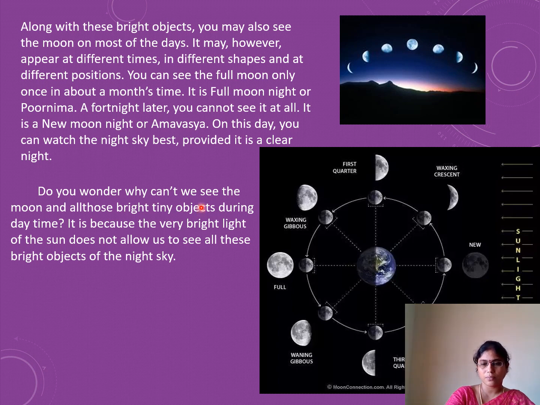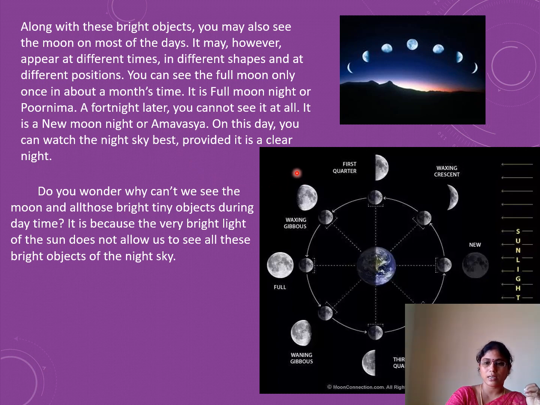At every time, all the stars and the moon are there in our universe, in our galaxy. But these are not visible to us at daytime due to sunlight. That is the reason only at night time the moon and stars are visible to us.